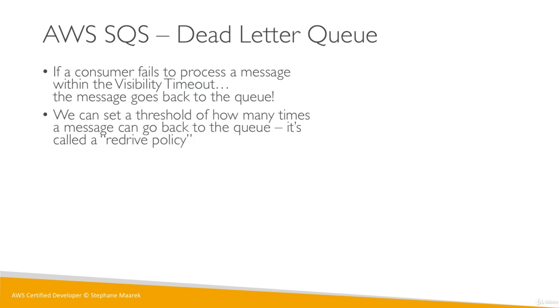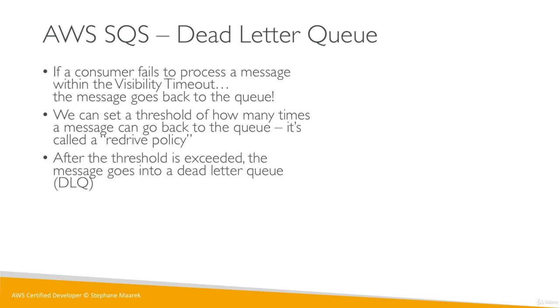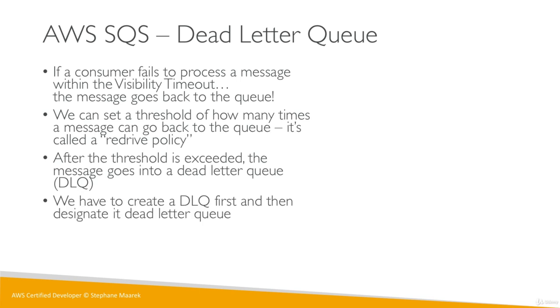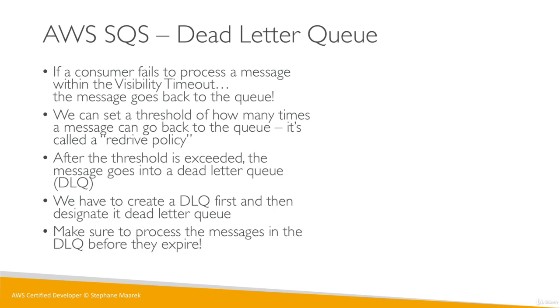And if that happens too many times, basically because that message is not really good or no one can parse or process it, and it goes back to the queue over and over again, we can define a threshold, and it's called a redrive policy. After this threshold is exceeded, the message clearly has something wrong with it, so we can put it into a dead letter queue. We have to create the dead letter queue, and then we designate it when we create our queue. We'll see this in the hands-on. And we need to make sure that the messages in the dead letter queue are processed before they expire.